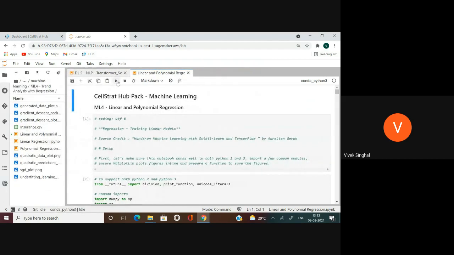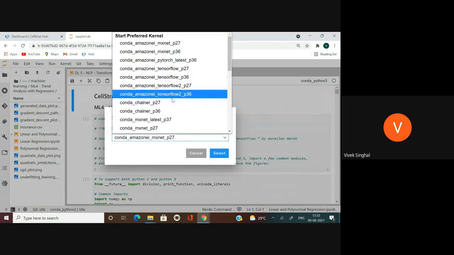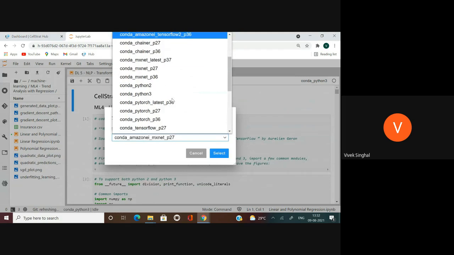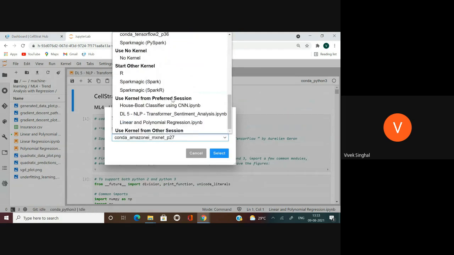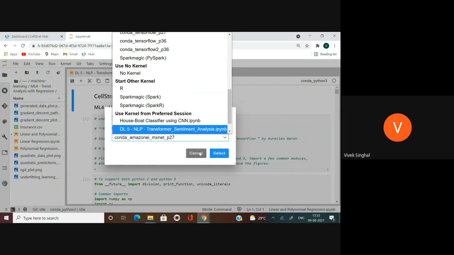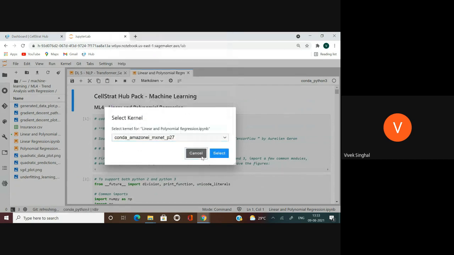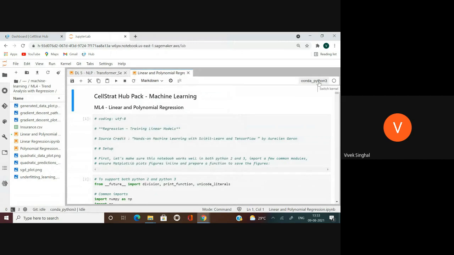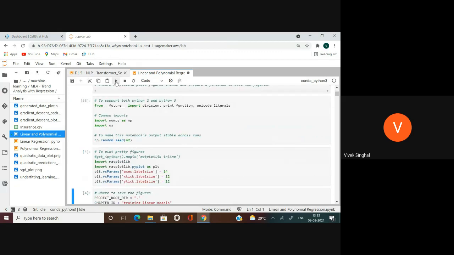As you can see, I can select various kernels here. So we have TensorFlow, PyTorch, MXNet, various versions of Python available. This platform also supports R and Spark projects. For this one, I just need a basic Python 3 version, so that's the one chosen here. And I can just run this notebook.